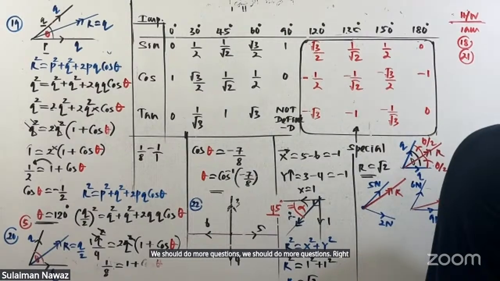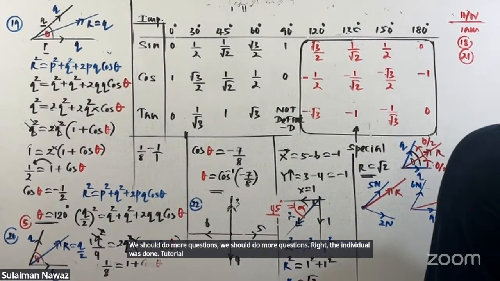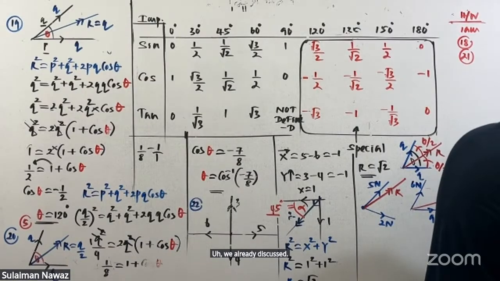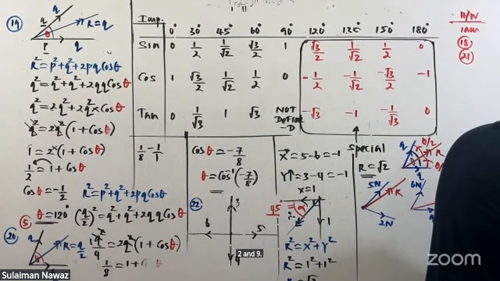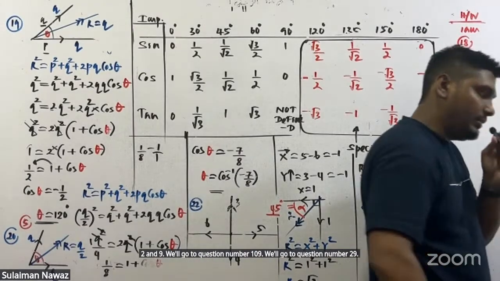Then question 22 is also done. 22 discussed. We'll go to question number 29. Now read question number 29.